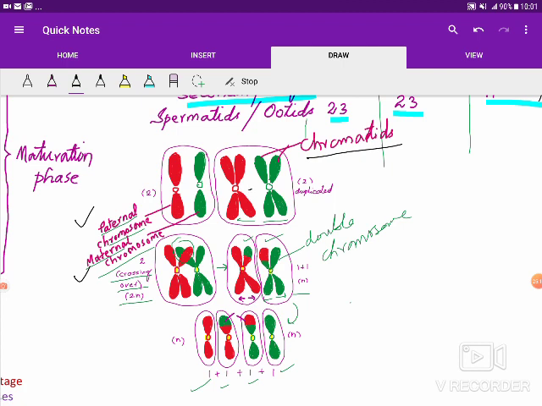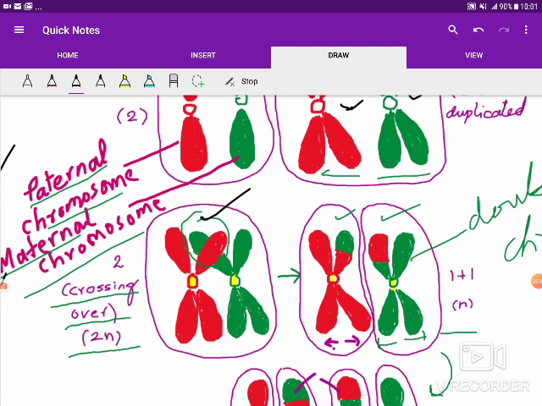And these 2 chromosomes, this one and this one, maternal and paternal, have 2 chromatids, and their non-sister chromatids, the chromatids which are opposing to each other, will undergo the crossing over. It's called crossing over.